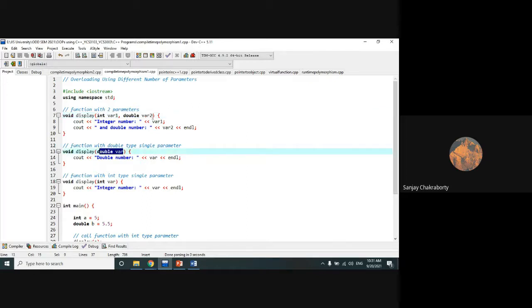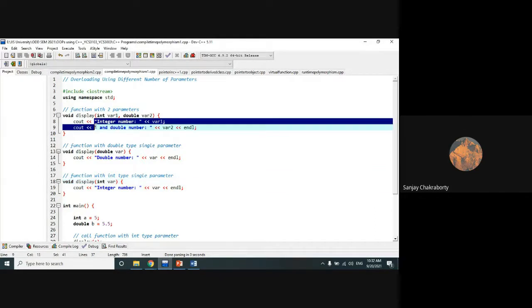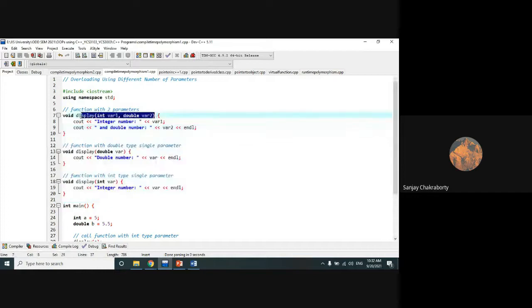In the first display function there are two parameters. In the second display function there is a single parameter, and in the third display function there is also a single parameter, but the types are different. So here we have implemented both different numbers of parameters as well as different types of parameters.